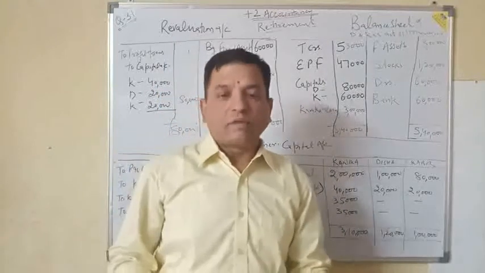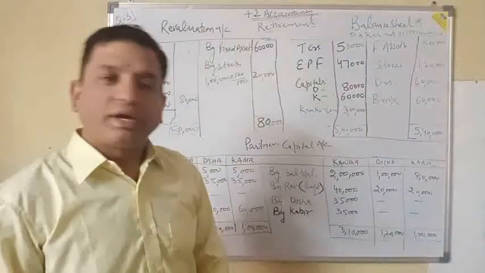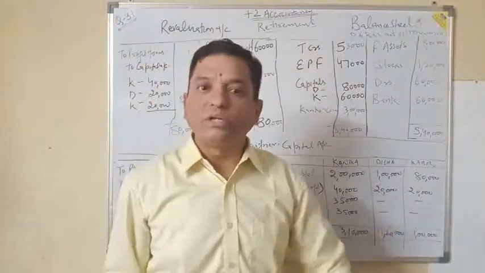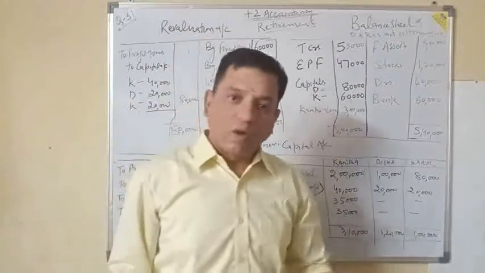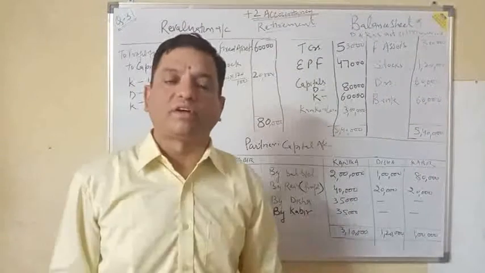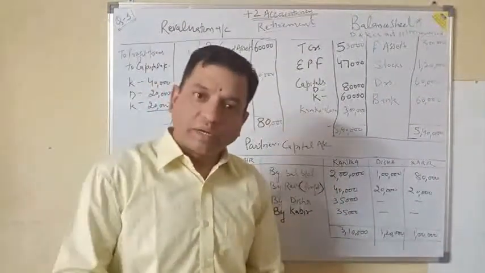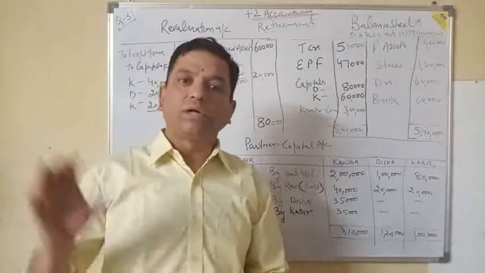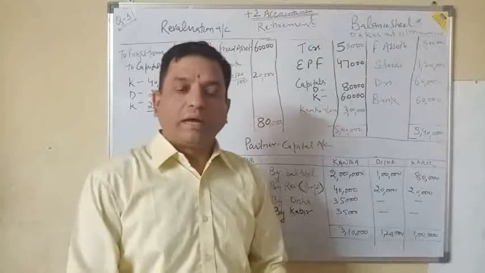Let me tell you, when a partner retires, we can make two types of treatment. One, we can transfer the whole amount payable to that partner to his loan account, or we can pay some part of the amount in cash, and the remaining amount will be transferred to his or her loan account. But in this question it is specially given that the whole amount payable to the outgoing partner should be transferred to his or her loan account. So I am starting the question.